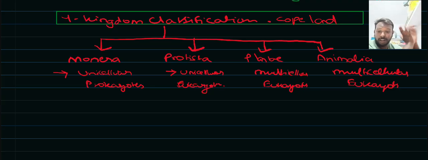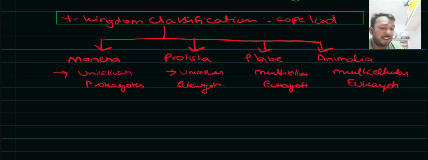Earlier it was the unicellular prokaryotes. Then in the next kingdom it was the unicellular eukaryotes. Next are the fixed ones, the plants, which do not change their position. They are multicellular eukaryotes. The next one, Animalia, is also multicellular eukaryotes. So there is diversification from unicellular to multicellular species, and the organization of the cell structure goes from the prokaryotes to the advanced eukaryotes in this system of classification.